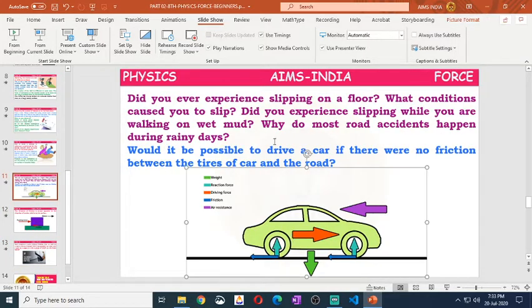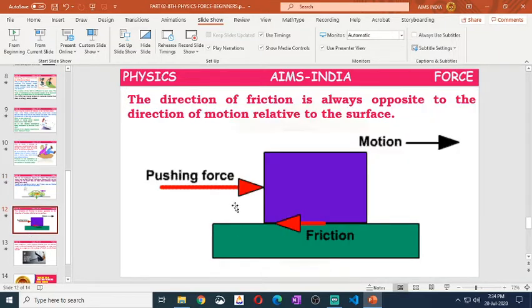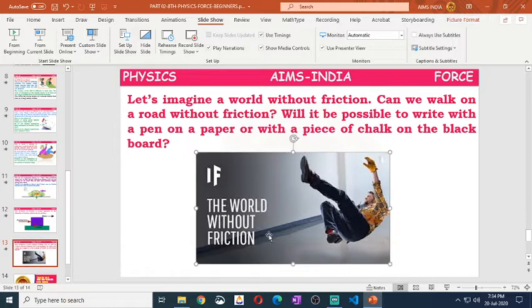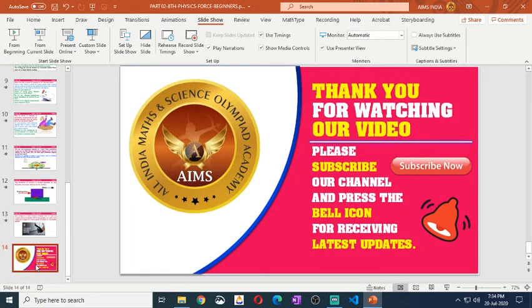Not only cars, we also experience slipping on floors because of watery surfaces, mud, or smoothly polished surfaces. Frictional force will always be opposite to the direction of motion. Without friction we cannot imagine the world, because we cannot walk, we cannot write, or do our daily activities in a normal manner.